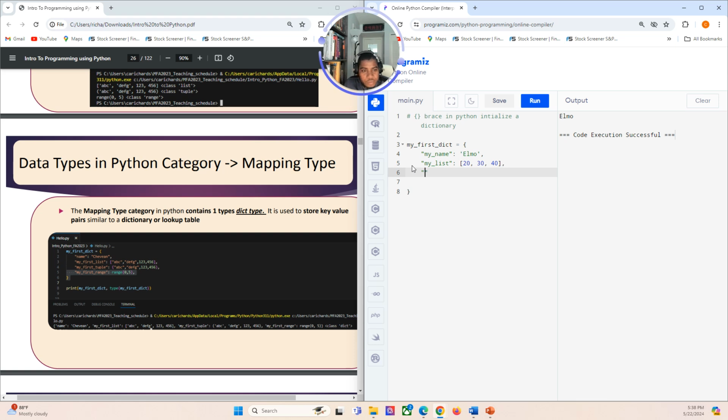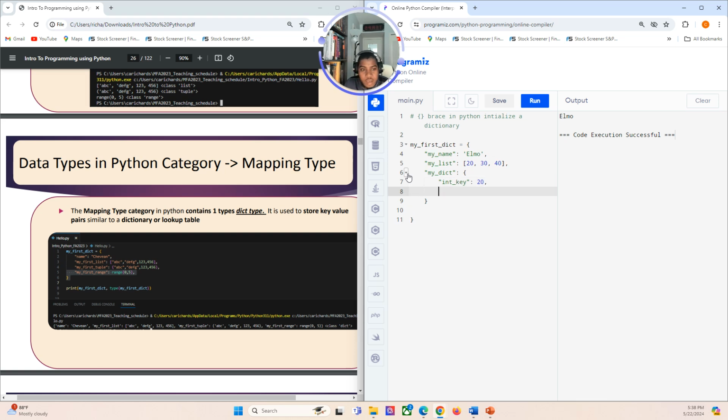So let's say we want to add a dictionary here. Let's call this my dict. How do we create a dictionary? We need curly braces. And then in this dictionary we would need a key and a value. So here the key could be, let's call this int key, and make this an int.